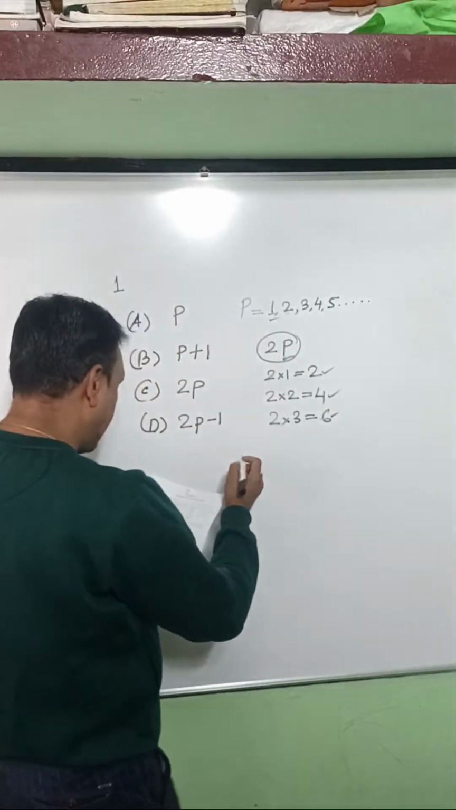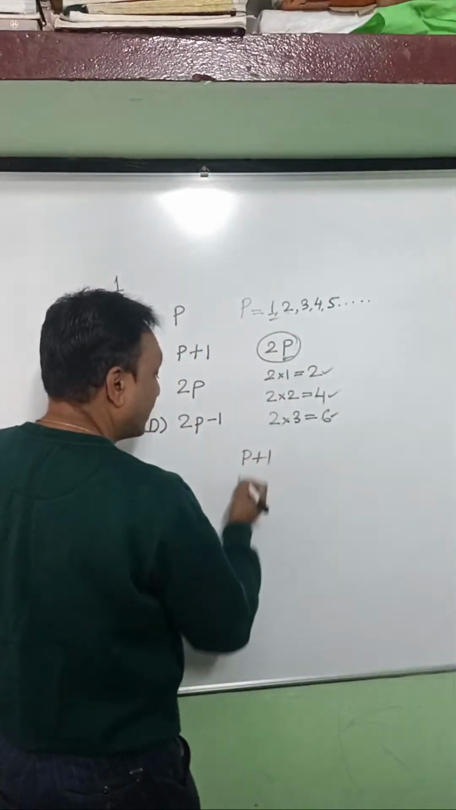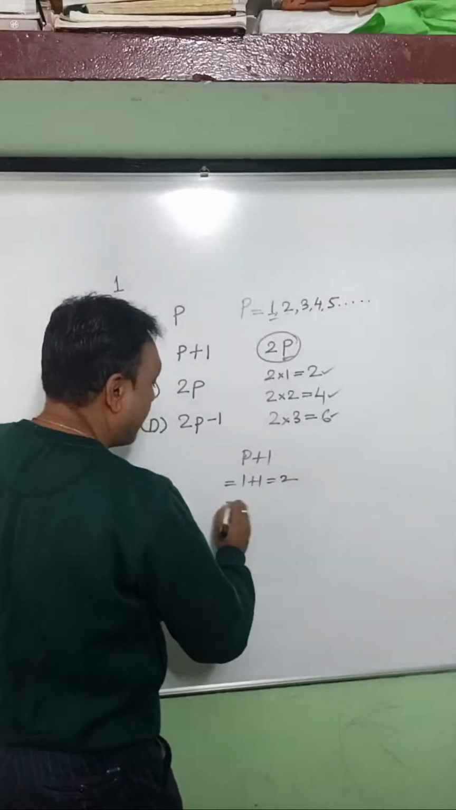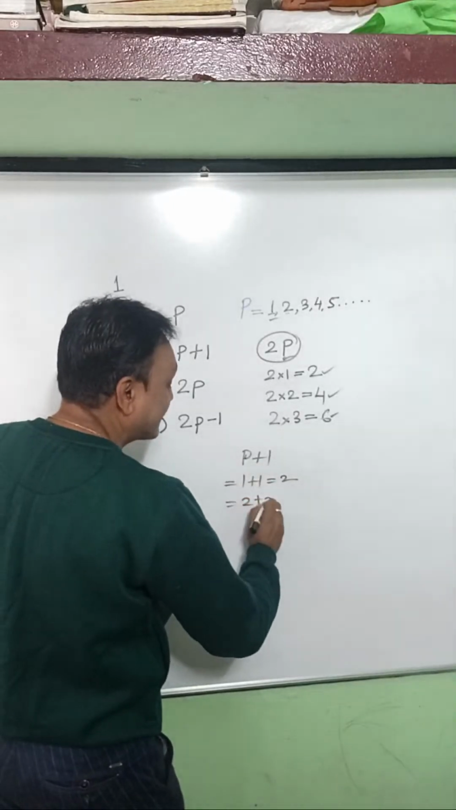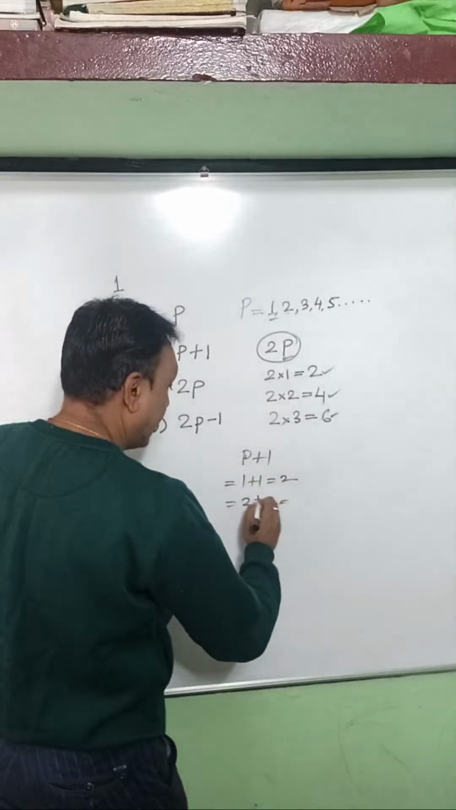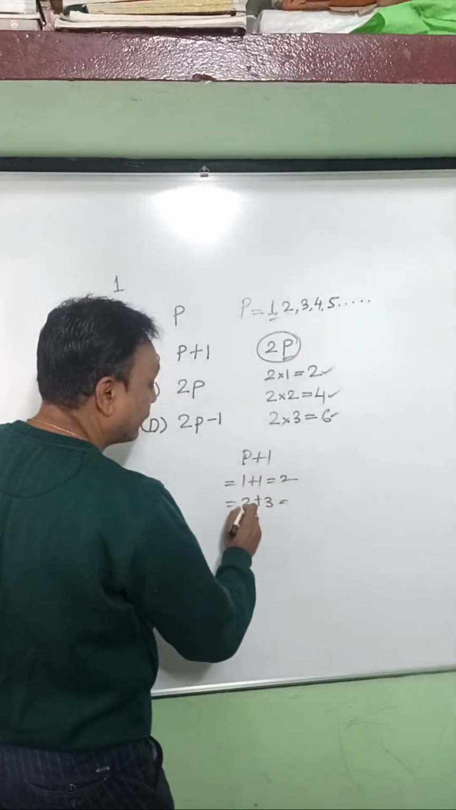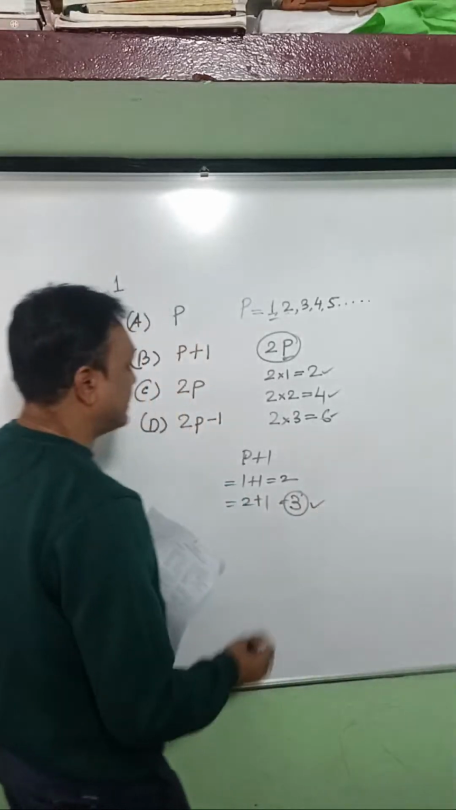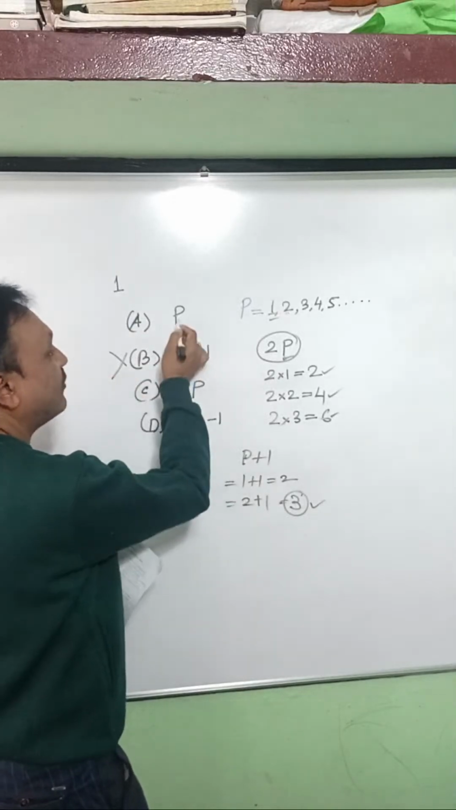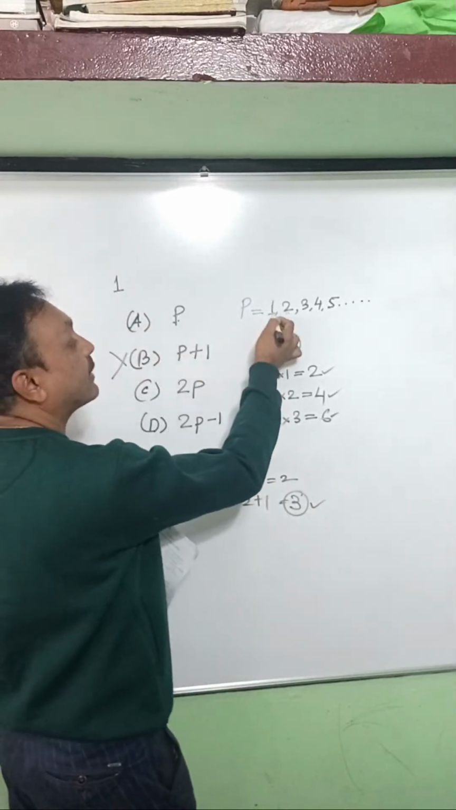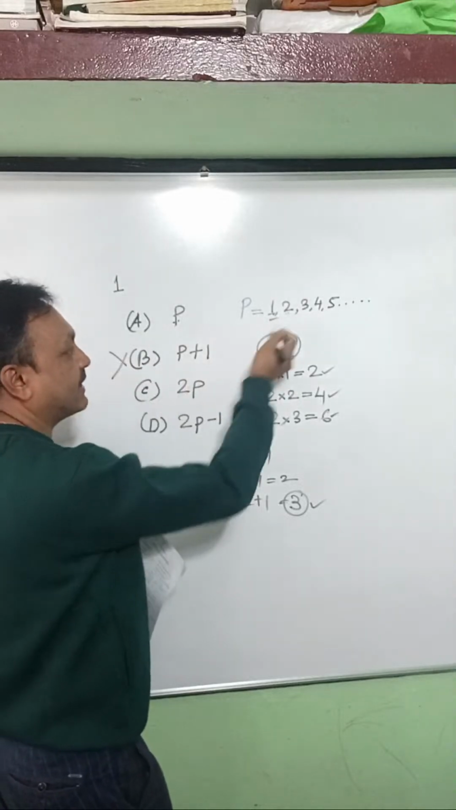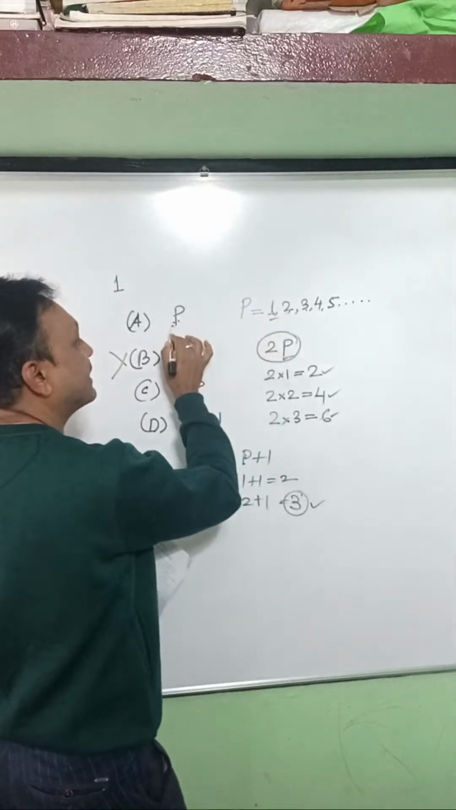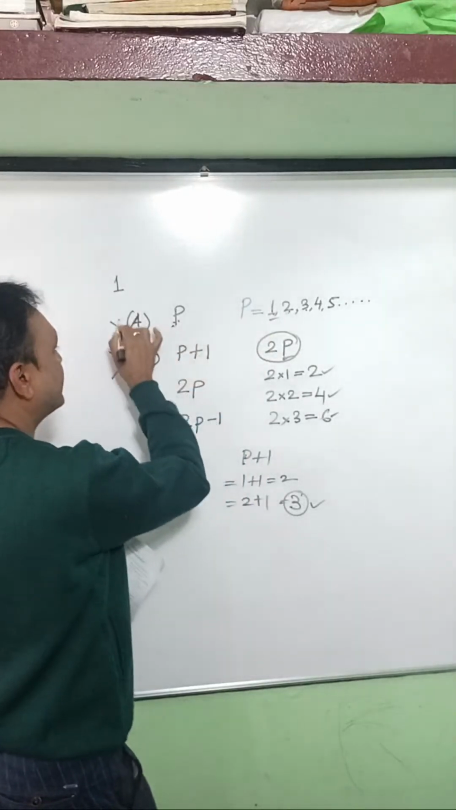But if we take p plus 1, and take 1 instead of p, it gives 2. If we take 2 instead of p, we get 2 plus 1, that is 3. So this is not an even integer, and this option is not correct. If we take the first option p, and take 1, it is not an even integer. If we take 2 it is even, but if we take 3, it is not an even integer. So this is also not the correct answer.